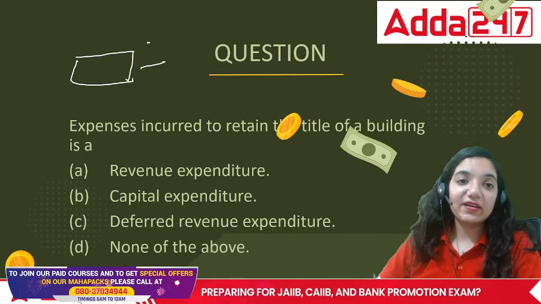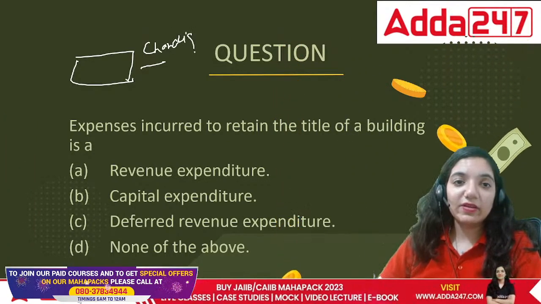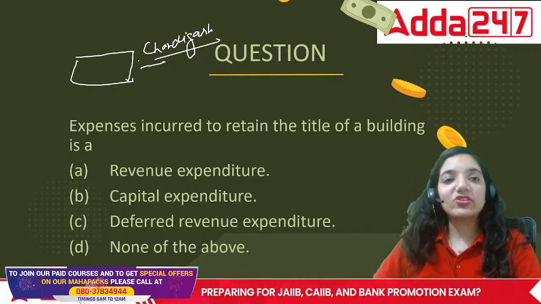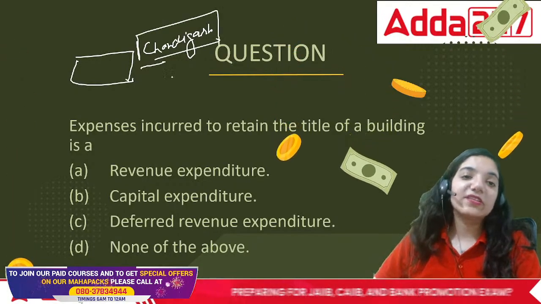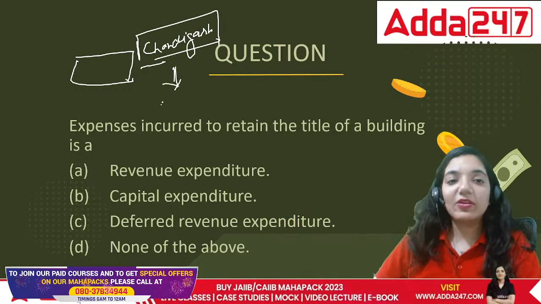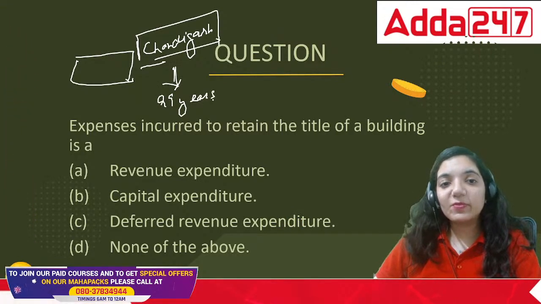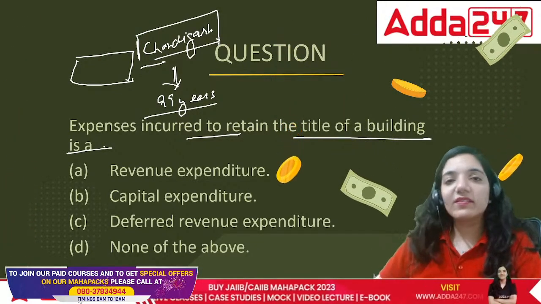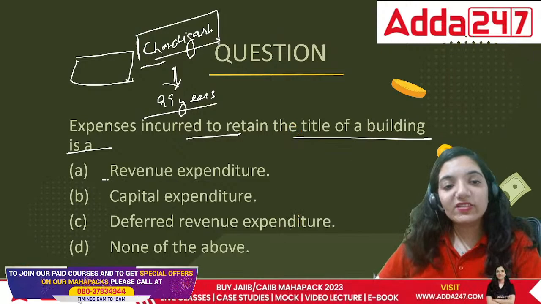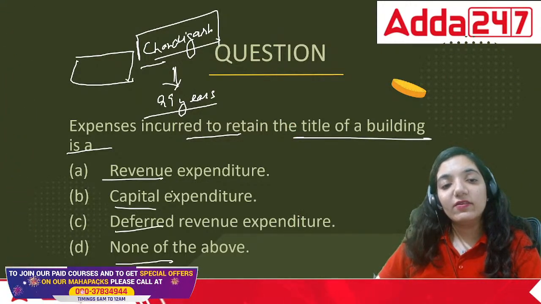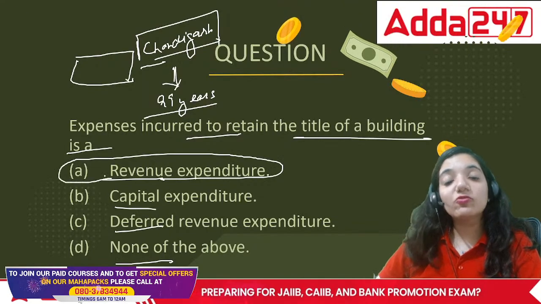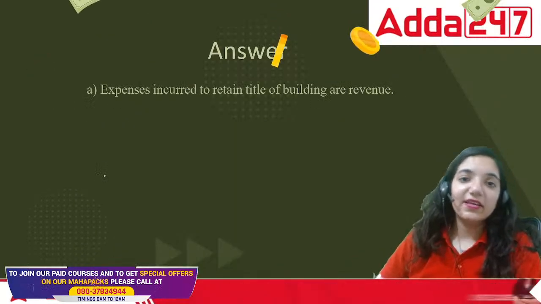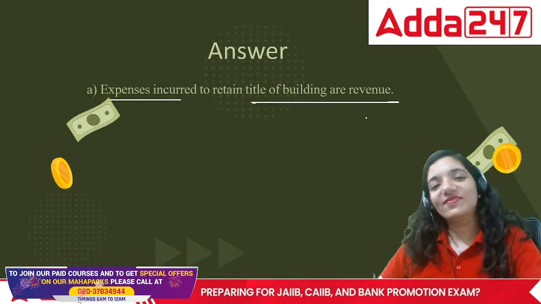There's a particular example there as well. There's a particular place in our country, that is Chandigarh. It is the first planned city of our country. When Chandigarh was built, the first thing that happened was they said the property was available on 99-year lease. So the expenses that you are just paying to retain the title is what? Every year you are paying the leasehold rental. So that is a revenue expenditure. When you do it to acquire a particular title, that is capital. When you are just trying to retain it, it is basically revenue.